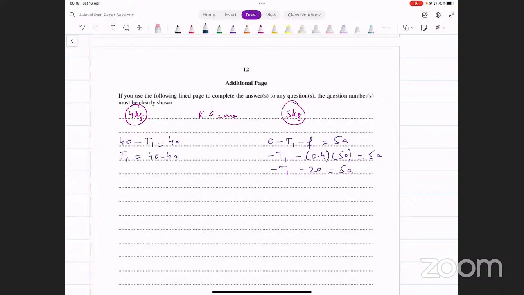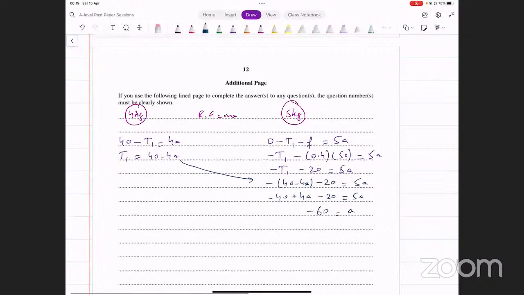Let's go and input that in the other equation. That gives us minus into 40 minus 4A minus 20 equals 5A. Okay, now that is minus 40 plus 4 times A minus 20 equals 5 times A, and that is A equal to minus 60. Is that correct? Getting minus 60 here. Can you check the calculation again?